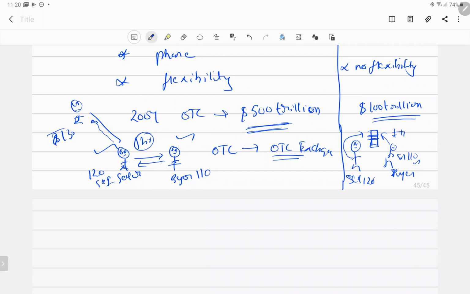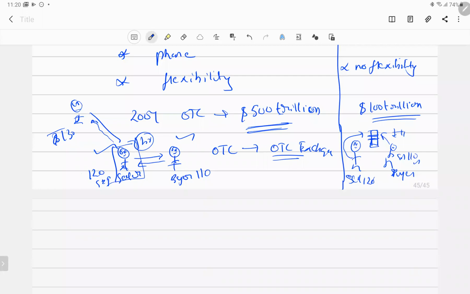So what has happened over here? What will happen to the buyer who is buying at 110? Is there any loss he's having? No, the seller is going to sell SBI shares at 120.